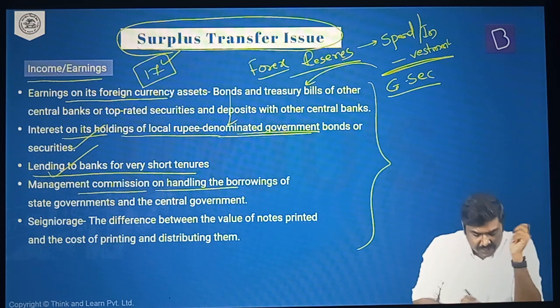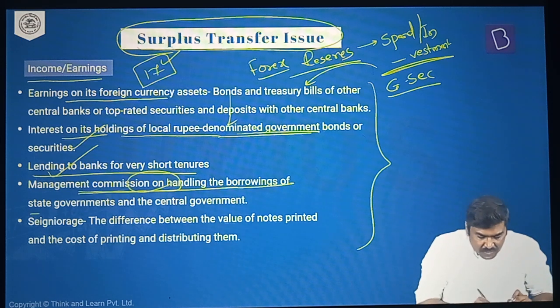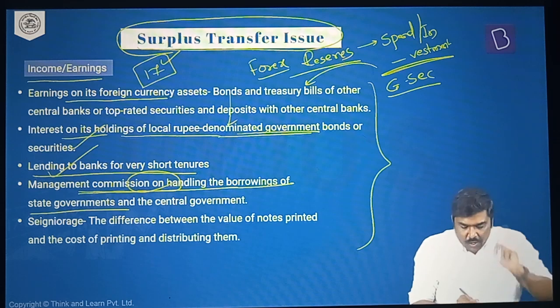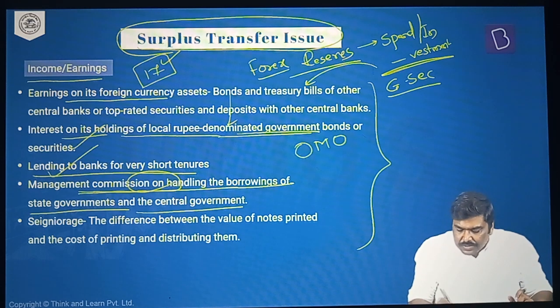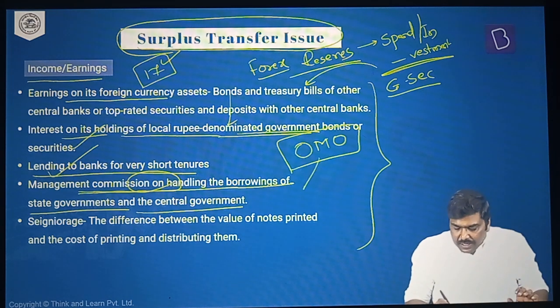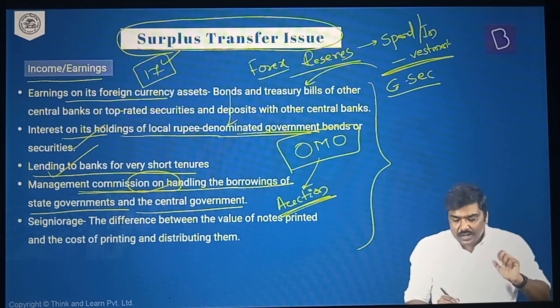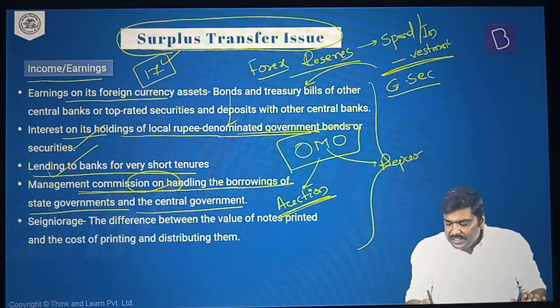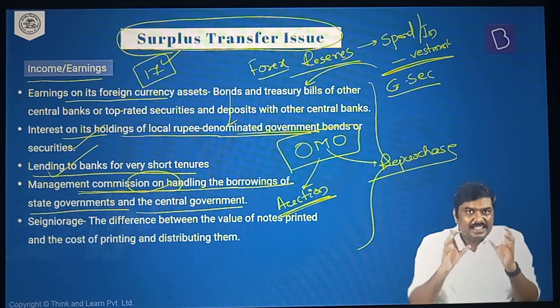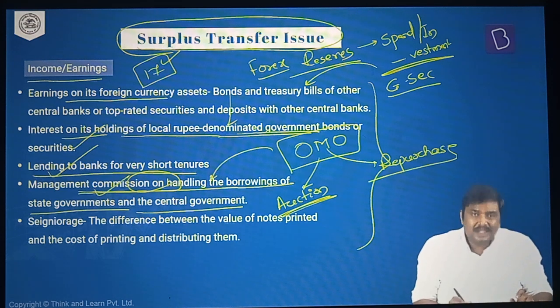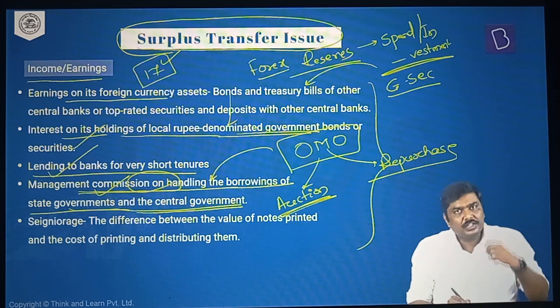It will also manage some functions such as the borrowings of the state governments as well as the central government. I hope you remember the concept of open market operations, where we discussed that RBI will auction the G-secs issued by the central government as well as state governments. It will repurchase these particular G-secs. For having provided these kinds of functions, RBI will charge some amount of money to both the central government as well as the state governments.